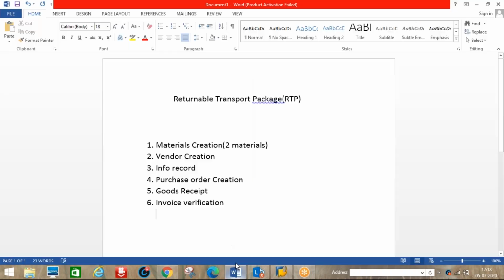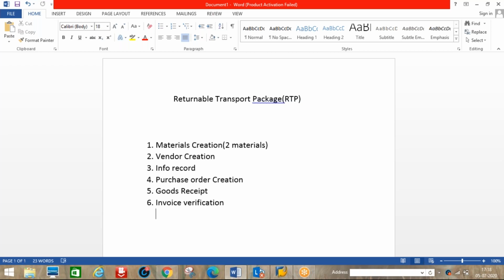Okay, so the next topic under special procurements is the returnable transport package. So far under special procurements we discussed subcontracting PO, consignment, and pipeline PO. Next is returnable transport package. So we'll see another topic.